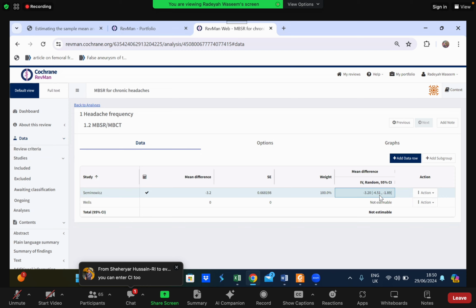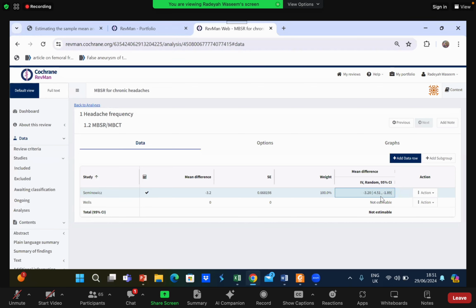Taha, it gave us the confidence interval instead of the standard deviation, okay? Like I mentioned, you can also enter the confidence interval into RevMan. So this will give you the mean difference along with the 95% confidence interval, which is acceptable. You can enter this value into your main forest plot, okay?